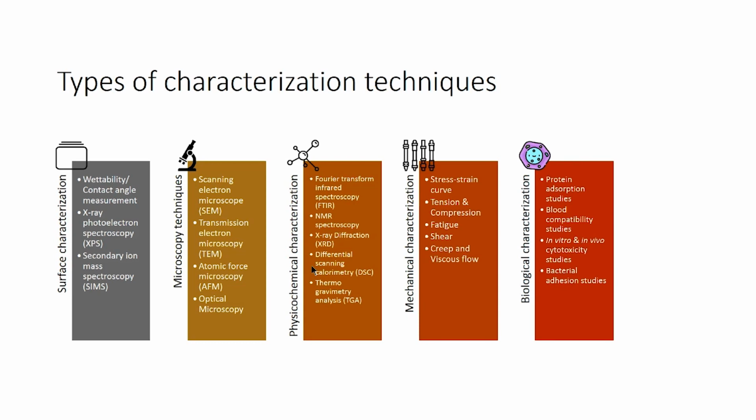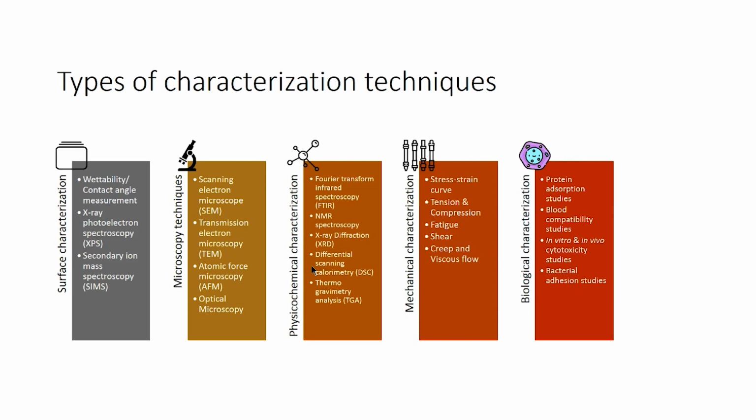Surface characterization techniques such as wettability or contact angle measurement is a technique where you will find whether a material surface is hydrophobic or hydrophilic. Hydrophobic is water repelling and hydrophilic is water attracting. X-ray photoelectron spectroscopy will calculate the elemental composition of the material. What are the elements present on your material surface and what are the chemical bonds present on the material surface, that can be found out using